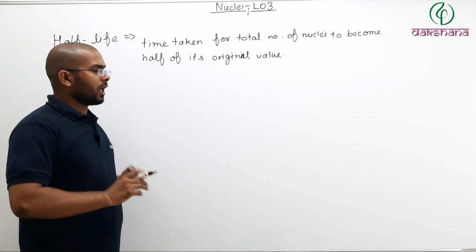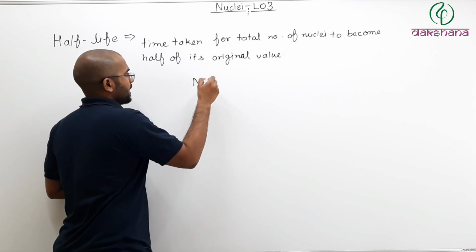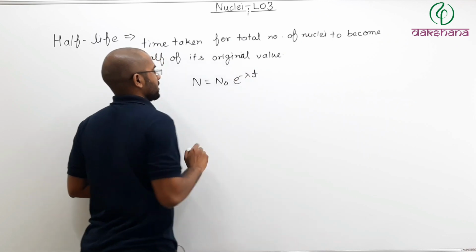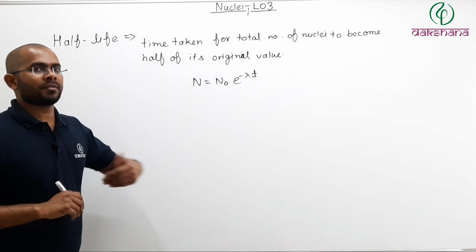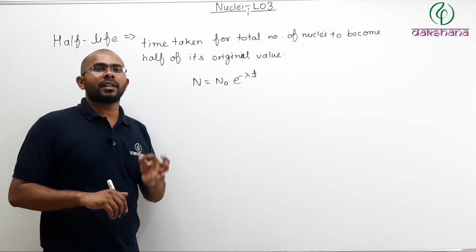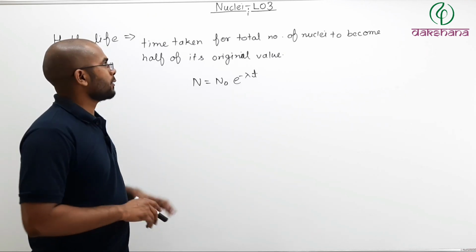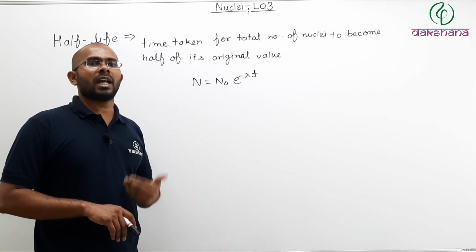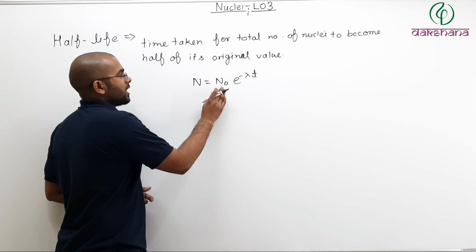Now, how do we calculate this time? We know that N equals N naught e to the power minus lambda times t, where N is the number of nuclei left after t seconds, N naught is the number of nuclei at t equals 0, and lambda is the decay constant. We want to know the half-life, meaning after time t how many nuclei will be left? Half of the initial, and initial is N naught.